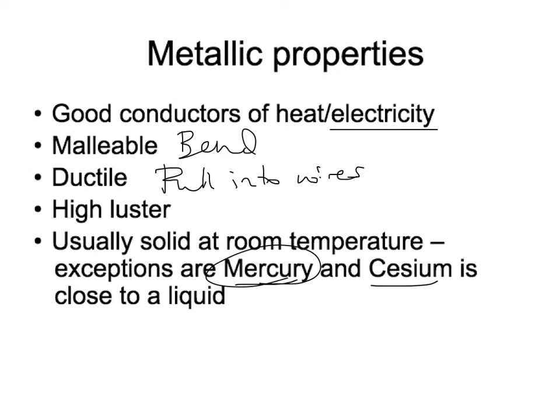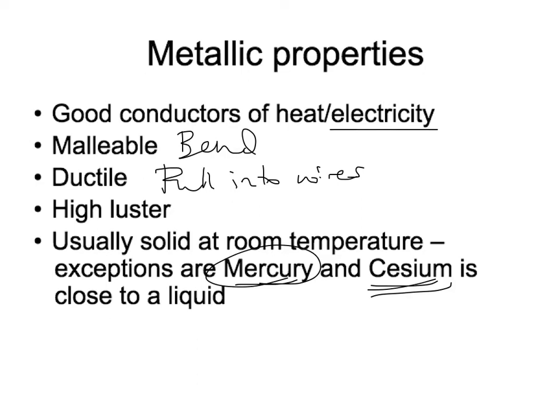Mercury is a liquid, but cesium is very close to a liquid. I misspoke there. Gallium is also really close to a liquid, and in class I'll tell you the story of the disappearing spoons and scientists' practical jokes on each other.